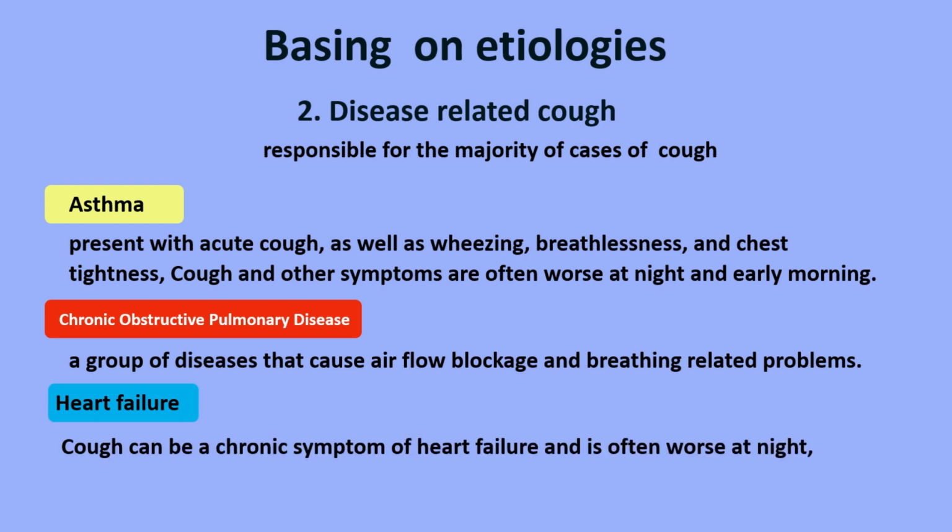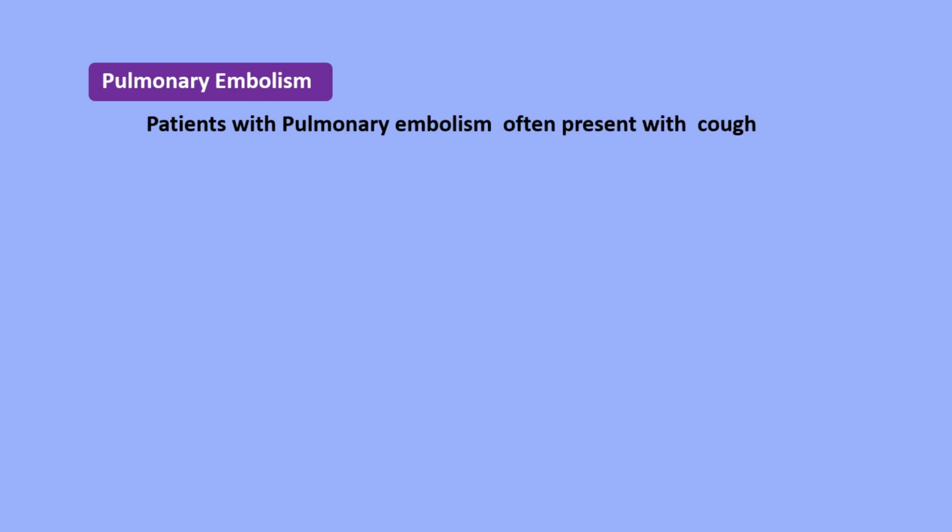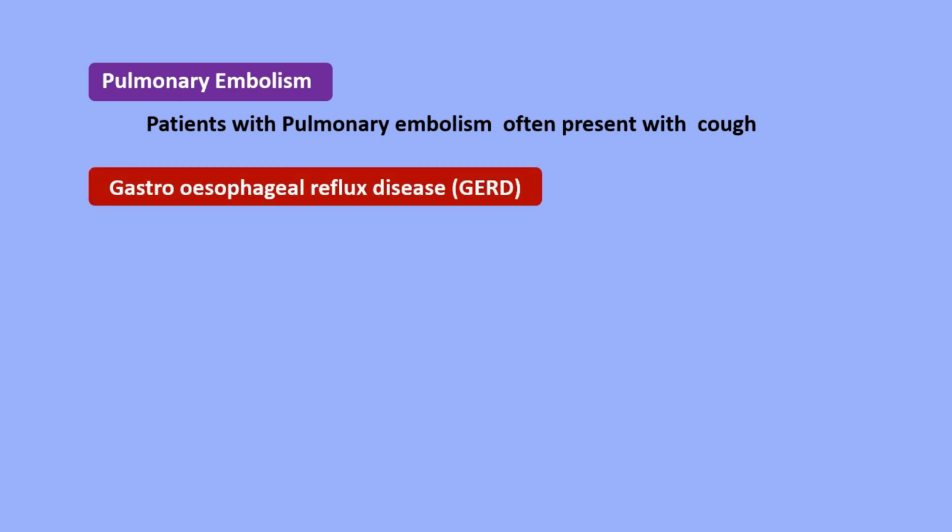Cough can be a chronic symptom of heart failure and is often worse at night, as it is due to fluid overload. Pulmonary embolism: patients with pulmonary embolism often present with cough. Any patients with acute cough who may be at risk for pulmonary embolism should be referred for prompt assessment. Gastroesophageal reflux disease is a common condition where acid from the stomach leaks up into the esophagus. One of the most common symptoms of gastroesophageal reflux disease is chronic cough.